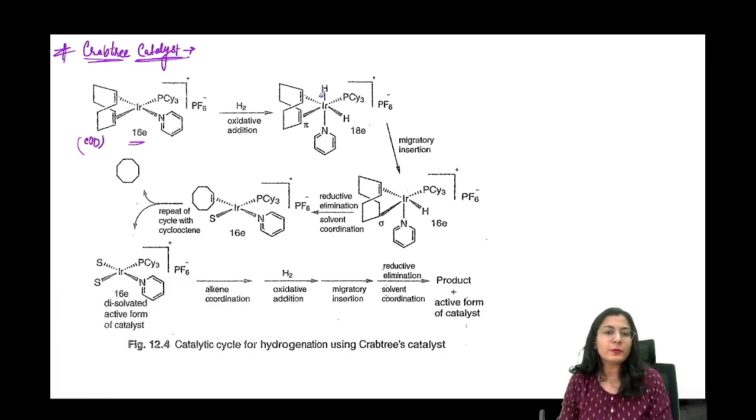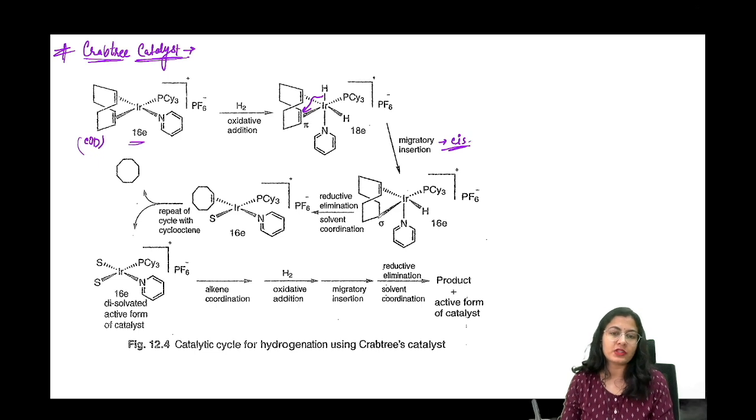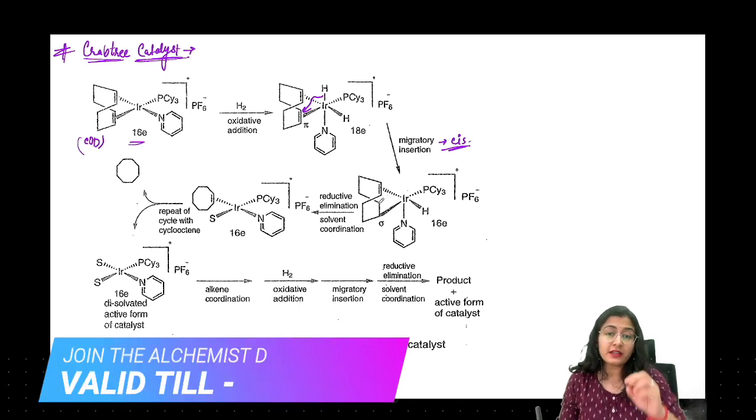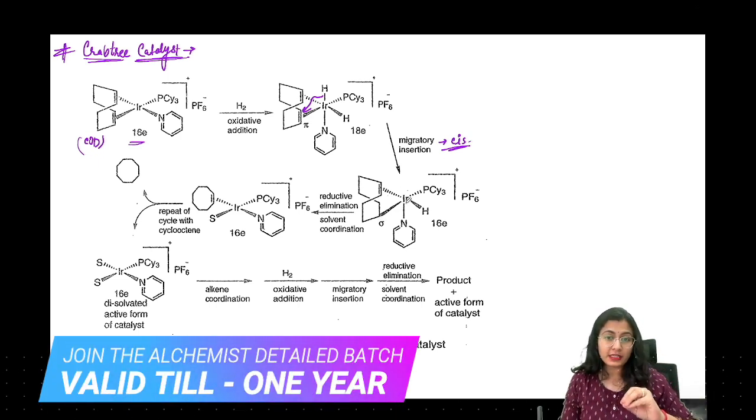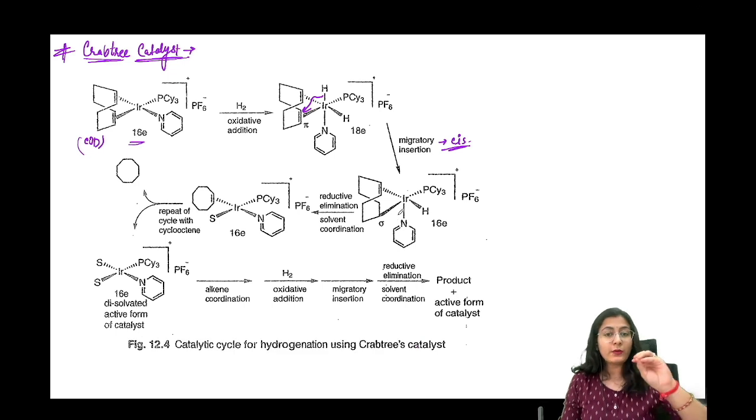Yeah, you have to also make sure that these two are cis. तो ये दोनों भी cis position ही है. In the beta migratory insertion, the two groups should be cis to each other. So, okay, this carbon is saturated and this carbon is connected to iridium. Fine. Now, what is going to happen? This hydrogen and this carbon, they are going to do a reductive elimination and one double bond is removed.